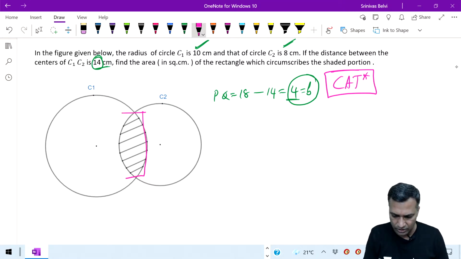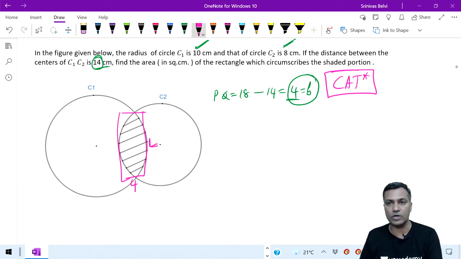I have a rectangle here. The breadth is 4. I am just interested in finding the length now. The length is nothing but the length of the common chord. Shall we close the breadth? I'm asking you. If you don't need any further understanding, the breadth is 4. Is that clear?